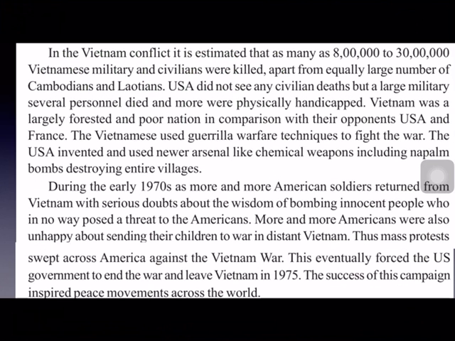Now, USA vs Vietnam. Already we learnt about this war between USA and Vietnam in our 15th lesson in National Liberation Movements. How USA attacked Vietnam and destroyed the fields by using Agent Orange, B-52 and napalm bombs and killing 8 to 30 lakh military and civilians in Vietnam. Just to stop the unification of North and South Vietnam, it was done by USA. And thereby to stop the spread of communism in the world countries. That was the main aim of USA. For that, an innocent country, Vietnam, was attacked by USA.